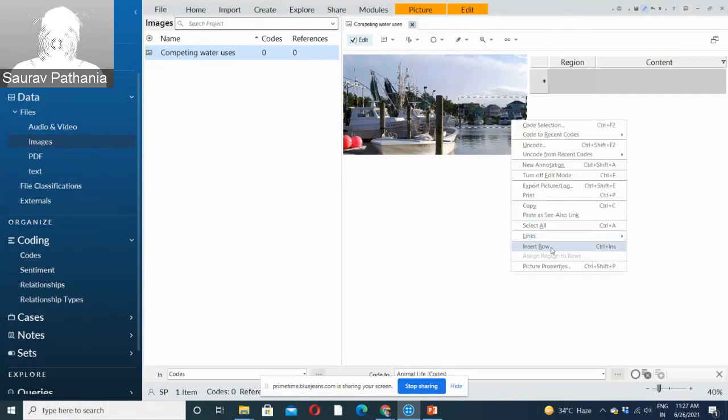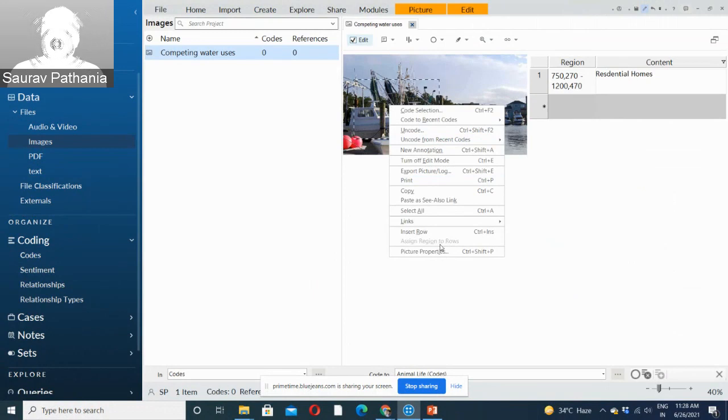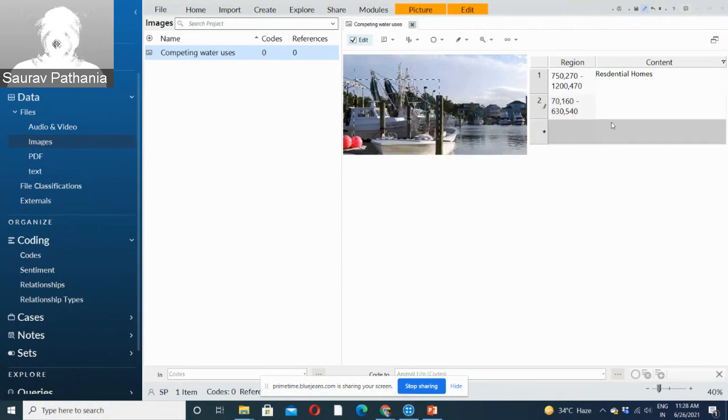There's the option of insert row. Now this shows the region which you have selected, and you can write, for example, these are residential homes. This way you can select another part, right click, insert row again, and say fishing boats.